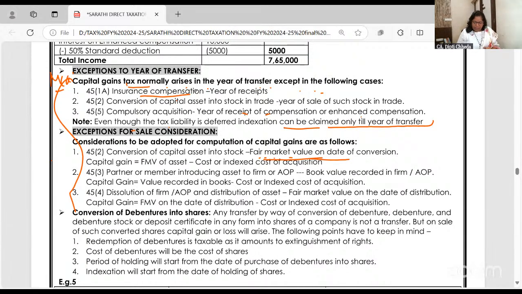Whenever a partner introduces an asset to the firm, the partner brings his personal asset to the firm. Okay, this furniture we can now use for the firm. Whatever value is recorded in the books of the firm is the value. The partner had his own furniture, now he transferred the furniture to the firm. So for the partner, it's a capital gain. He has transferred his furniture, his machinery, his car. So what will be the sale consideration? The value which is recorded in the books of the firm.